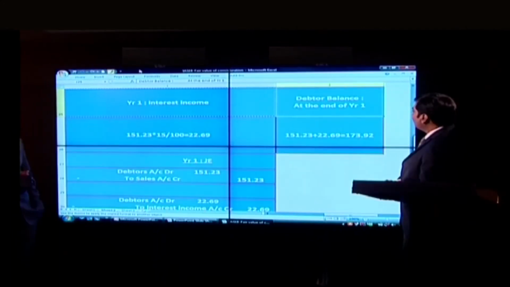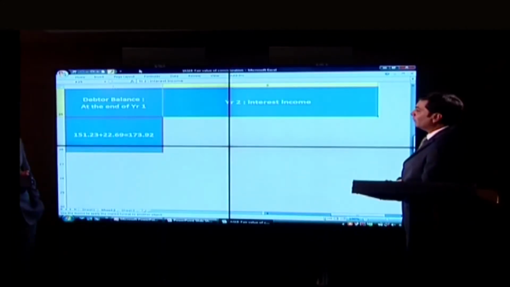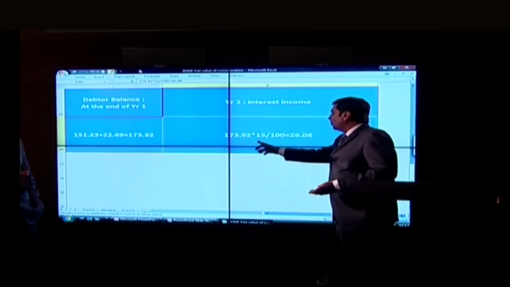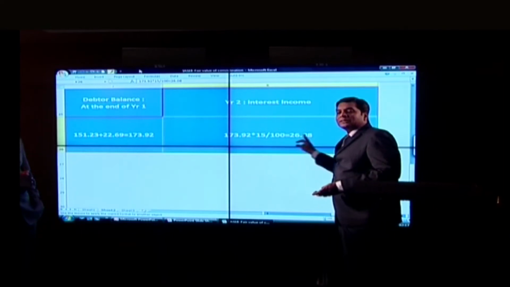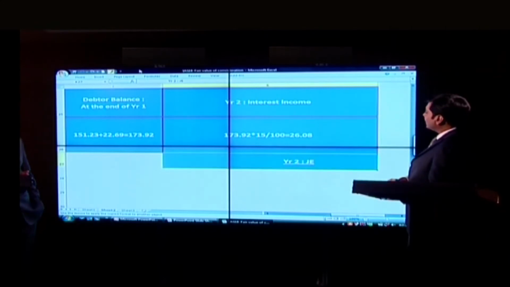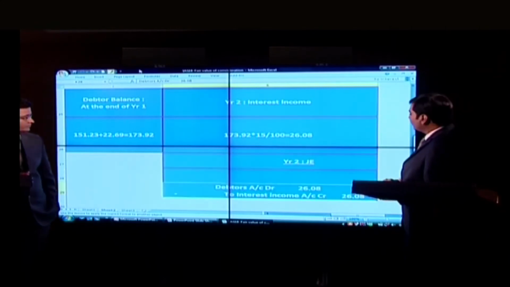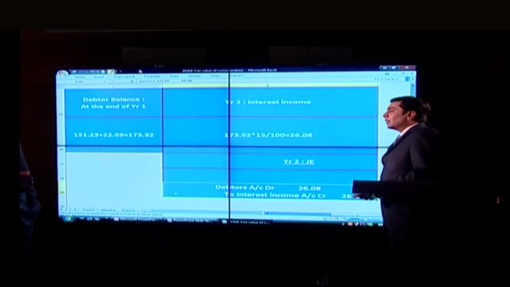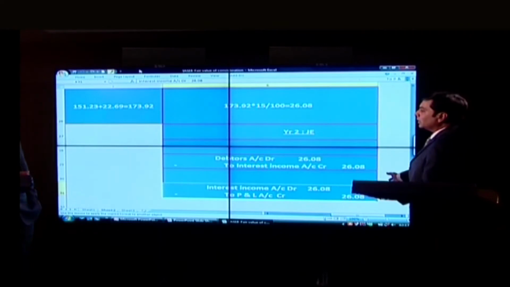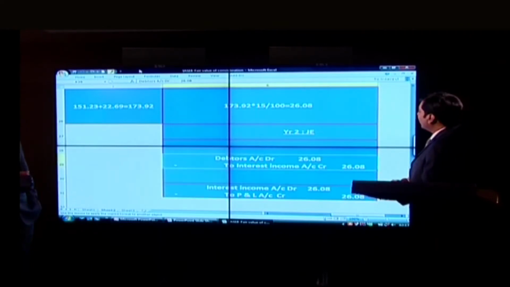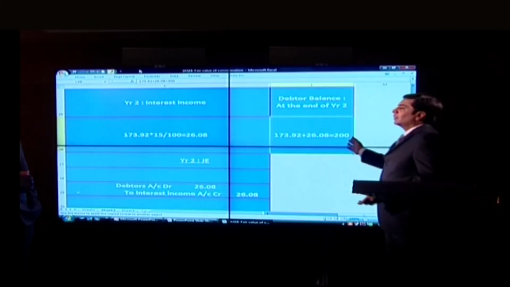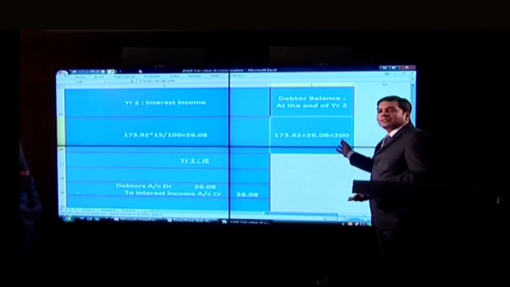Now, let us see what will happen in the year 2. First, the interest income, which will be the opening balance for year 2 multiplied by the imputed rate of interest, and this is the interest income for year 2. Now, let us see what are the journal entries which I will pass in year 2. First, recognition of interest income. Second, transfer of interest income to profit and loss account, and my closing balance is going to be again equal to transaction price.